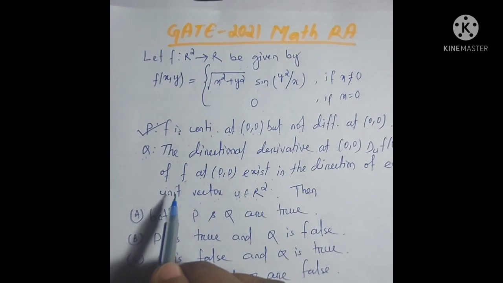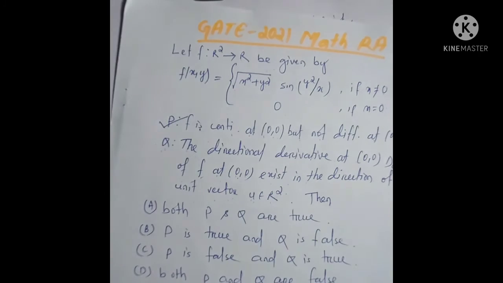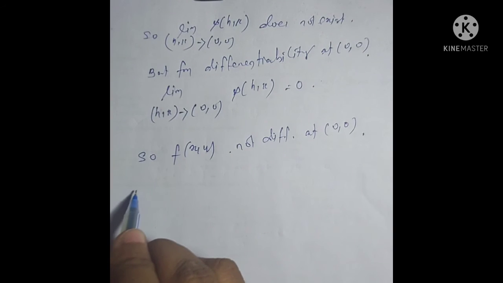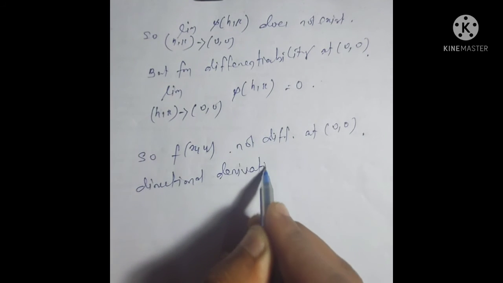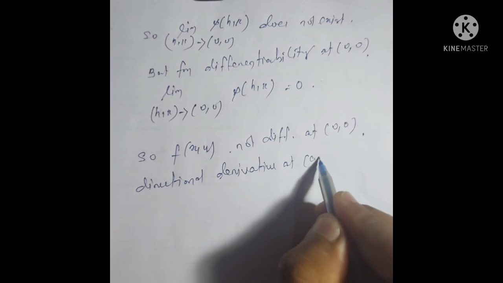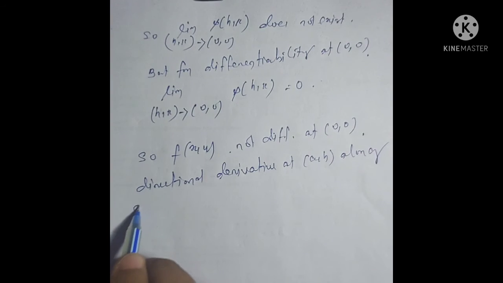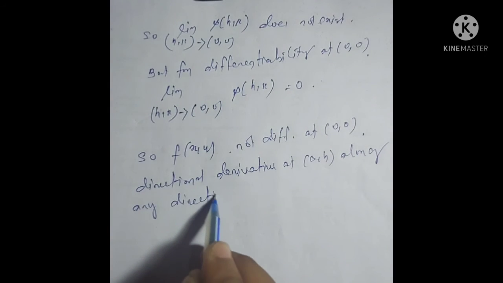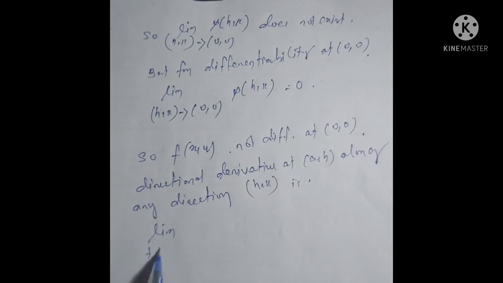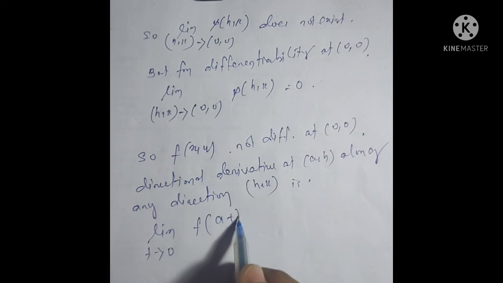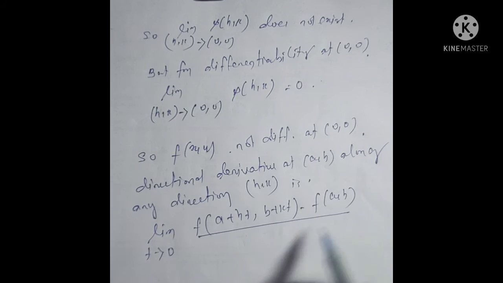Now for statement q, we have to find the directional derivative at (0,0), then check whether the directional derivative exists in all directions or not. Now the directional derivative at a point (a,b) along any direction (h,k) is limit t tends to 0 of [f(a+ht, b+kt) minus f(a,b)] all divided by t.